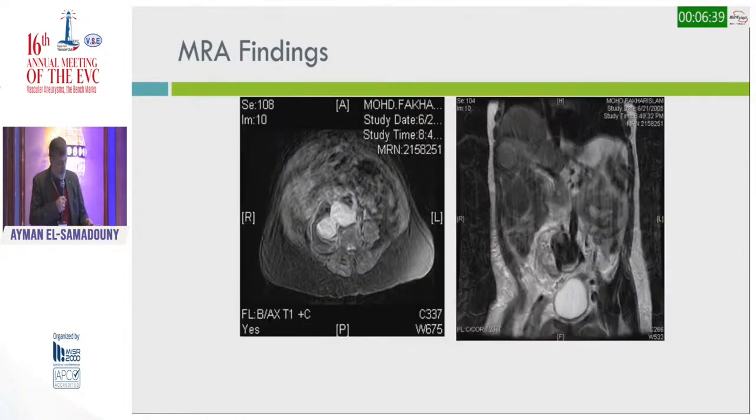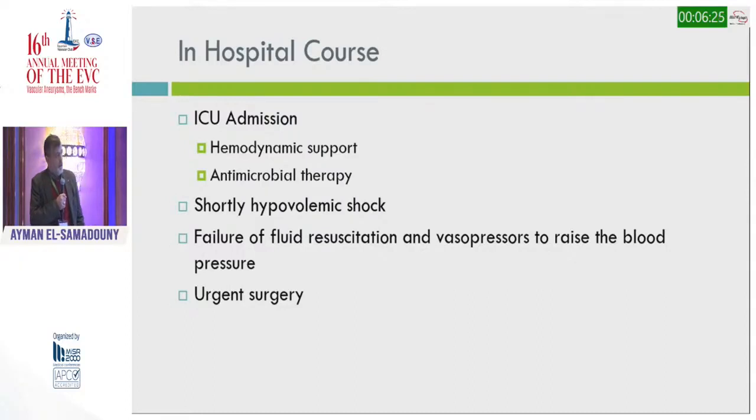You can appreciate as well the amount of abscess present here in the substance of the iliopsoas muscle, all eaten up by the abscess surrounding the perivascular tissues. So we decided to admit the patient to the ICU, hemodynamic support and antimicrobial support. However, only a few hours after admission, he developed a hypovolemic shock with failure of fluid resuscitation, so we pushed him urgently to surgery.